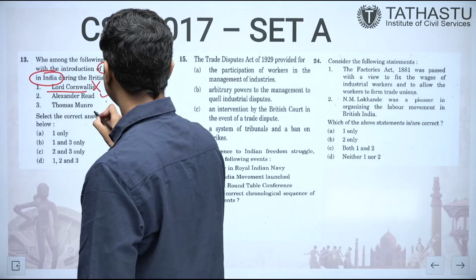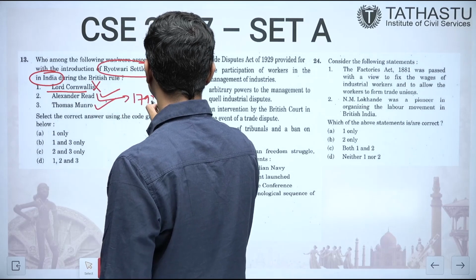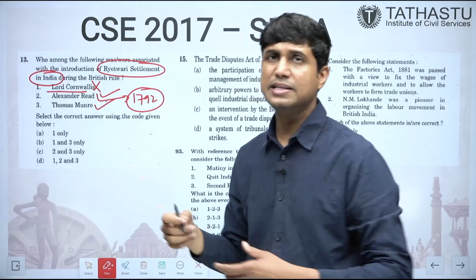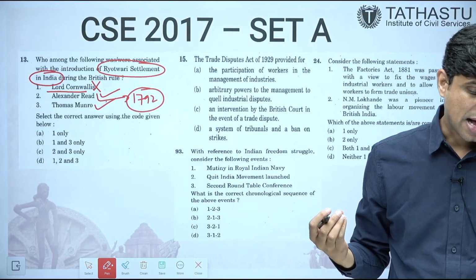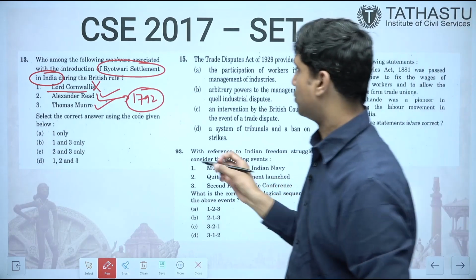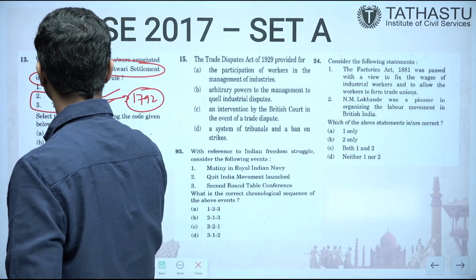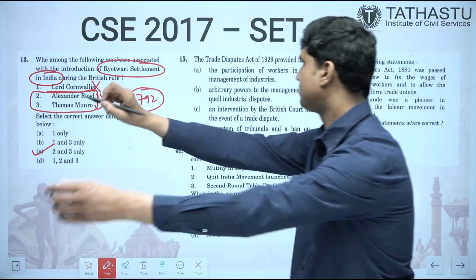Alexander Reed, yes. Thomas Munro, yes. Alexander Reed was the person who in 1792 introduced this in the Barah Mahal region of the Madras Presidency. So the answer is Alexander Reed and Thomas Munro, and this was implemented in the Madras Presidency. So the answer is 2 and 3.